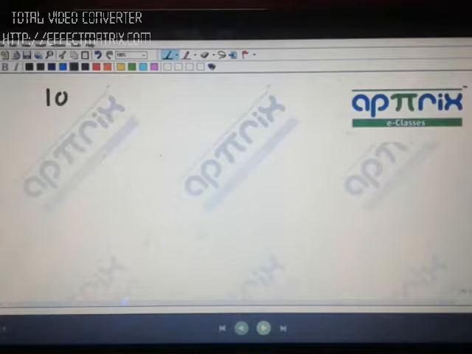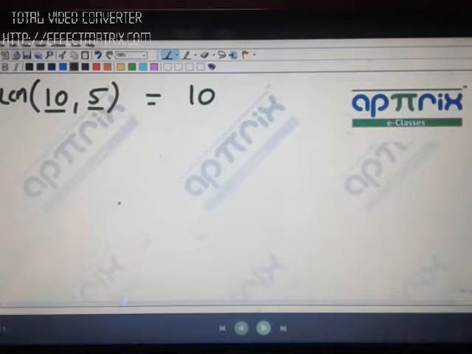You have two numbers, 10 and 5. A finishes the work in 10 days, B finishes the work in 5 days. So if these are the numbers, you will immediately calculate the LCM. And the LCM of these two numbers will come out to be 10. 5 and 10 LCM is 10. So you will assume that your work is 10 units. Correct? So total work you are assuming to be 10 units.